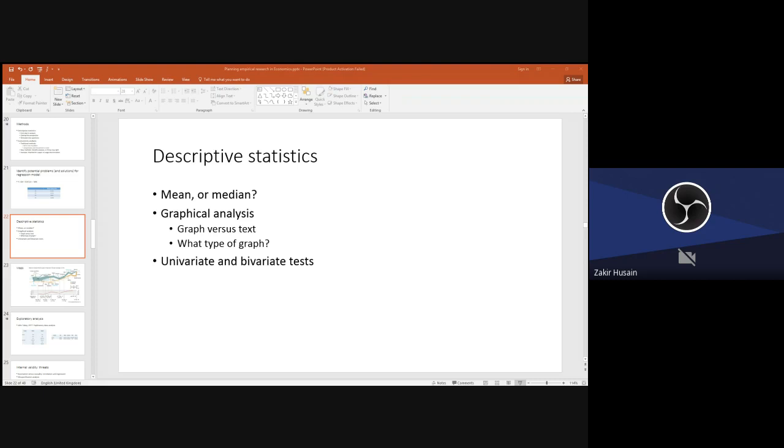Secondly, is there any outlier in the analysis? If you look at the range of the data and you have outliers, then this is a potential cause of concern. You should undertake certain tests and see whether the outlier affects the results.